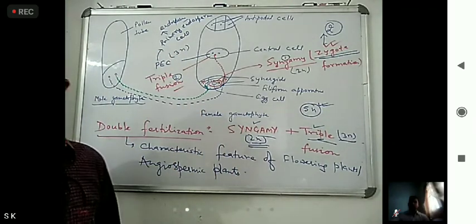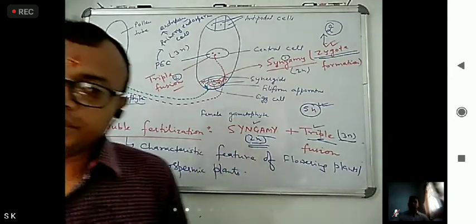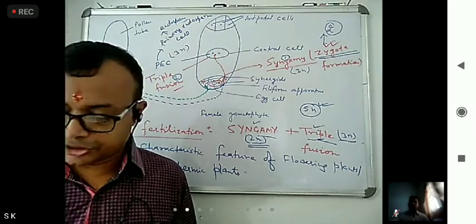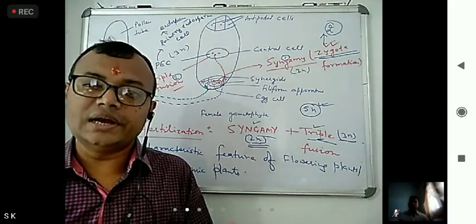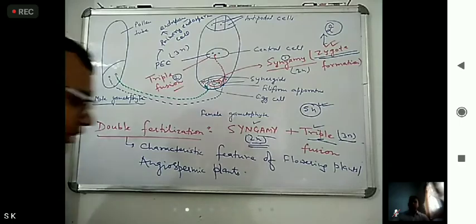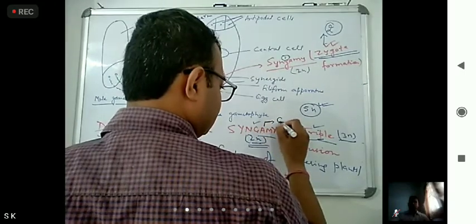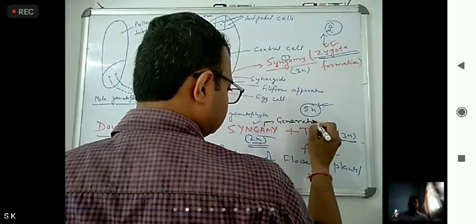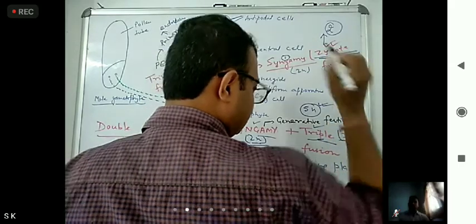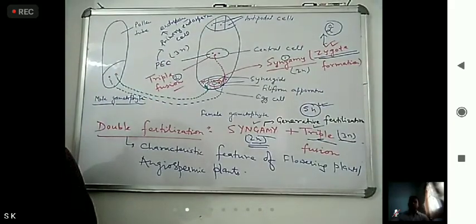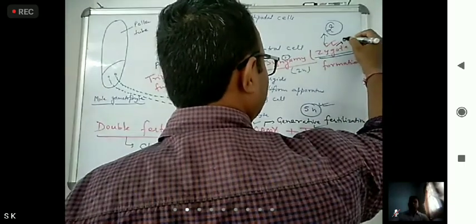Okay. Now this syngamy, where zygote formation takes place, is also known as generative fertilization. So syngamy, what can we say? It is known as generative fertilization. Okay. Now, this zygote is also known as oospore.